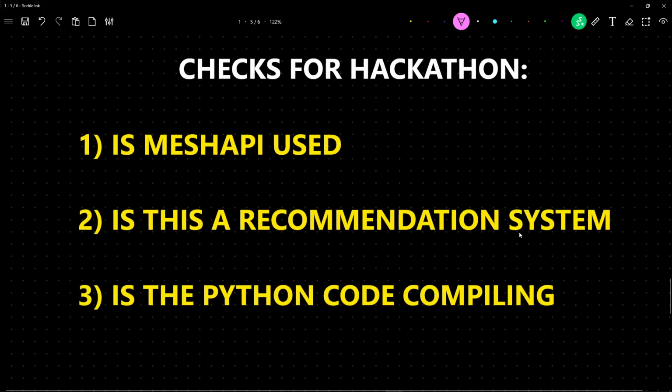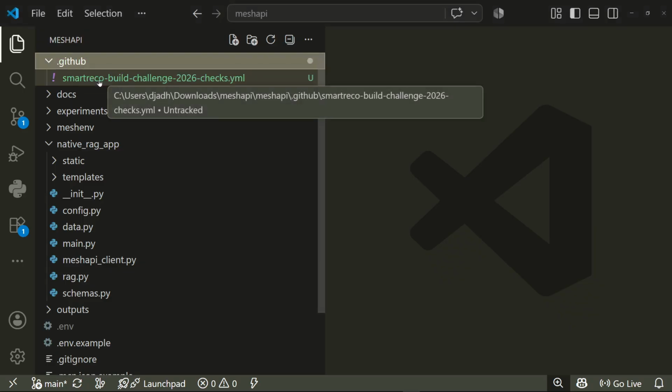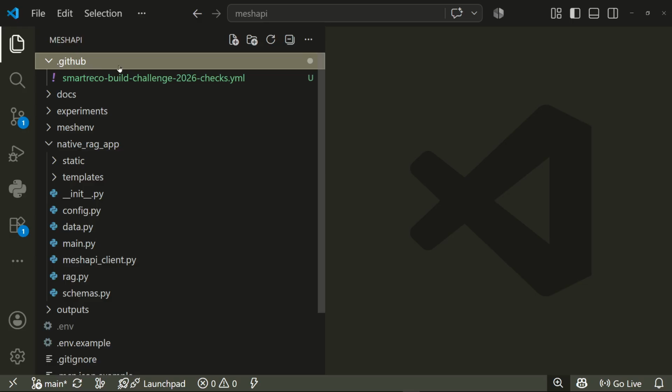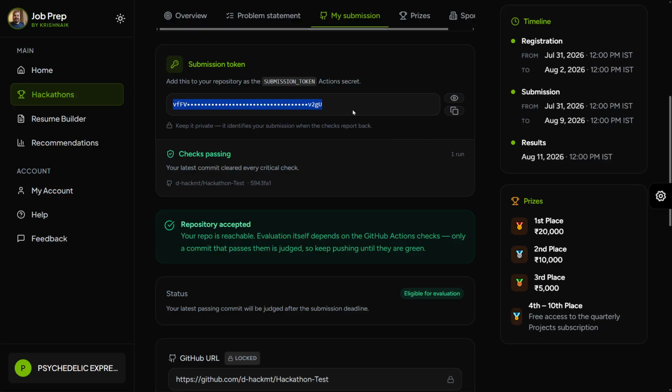Now, what are the checks for the hackathon? Is Mesh API used? Is this a recommendation system? And is this Python code compiling? How are we going to check that? Again, you will get a file, build challenge 2026 checks.yaml. You would get this on the submission page itself. You would add this in your .github folder. And once you push your code, we will automatically get your submission.